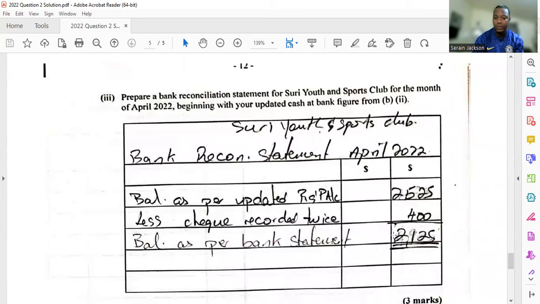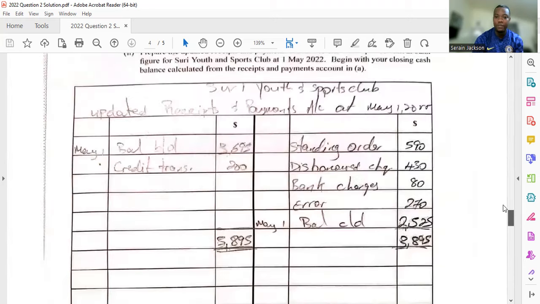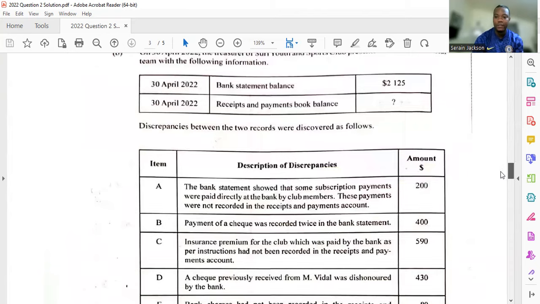And you may be wondering, where have I seen this figure before? I made a mistake and wrote 2,900, right? I had added these two figures instead of subtracted, but I just corrected it. I realized my error and corrected it, right? You may ask, where have I seen this figure before? 2,125, right? Let me show you where you have seen it before. You have seen it here.